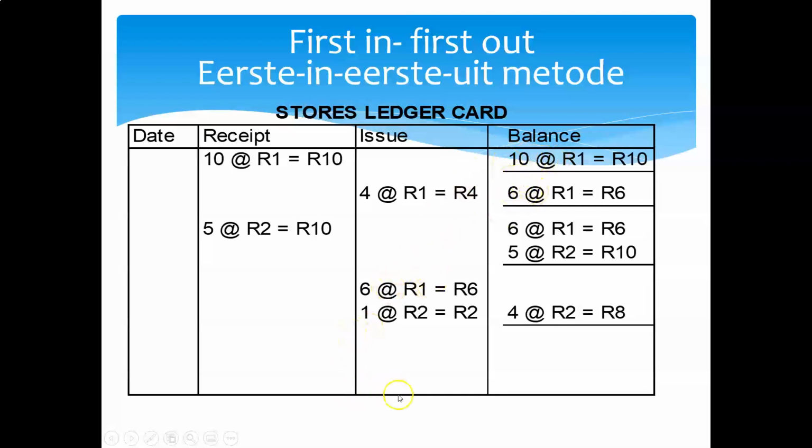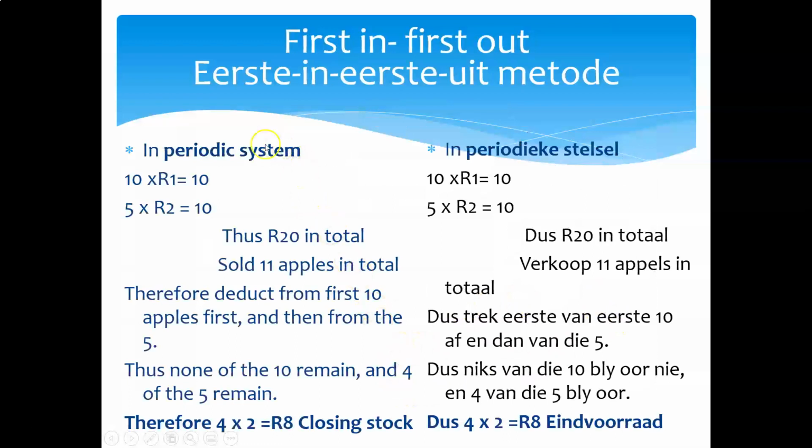How many apples? What is going to be reflected in our statement of financial position? 8 Rand at the end of this period. How many apples do we have on hand? 4 apples. What is different then in a periodic inventory system?